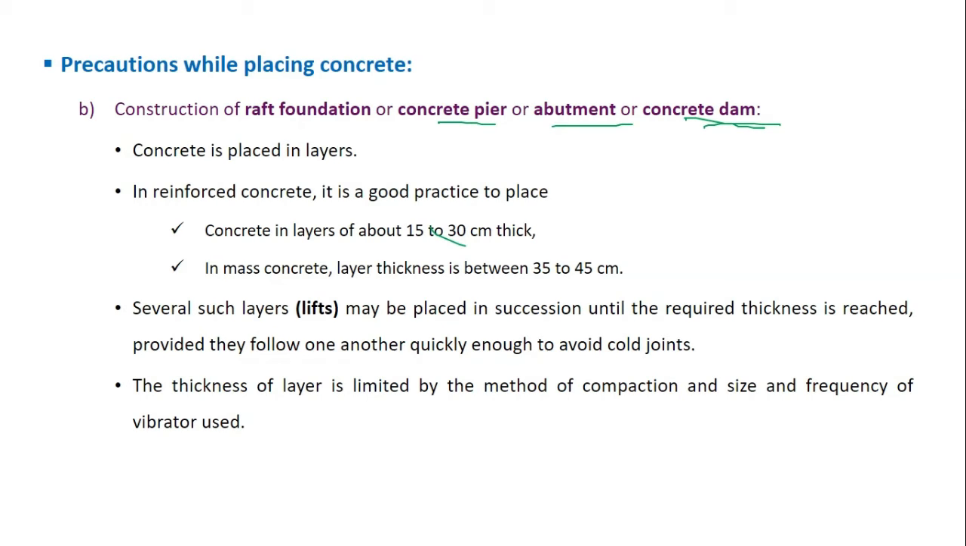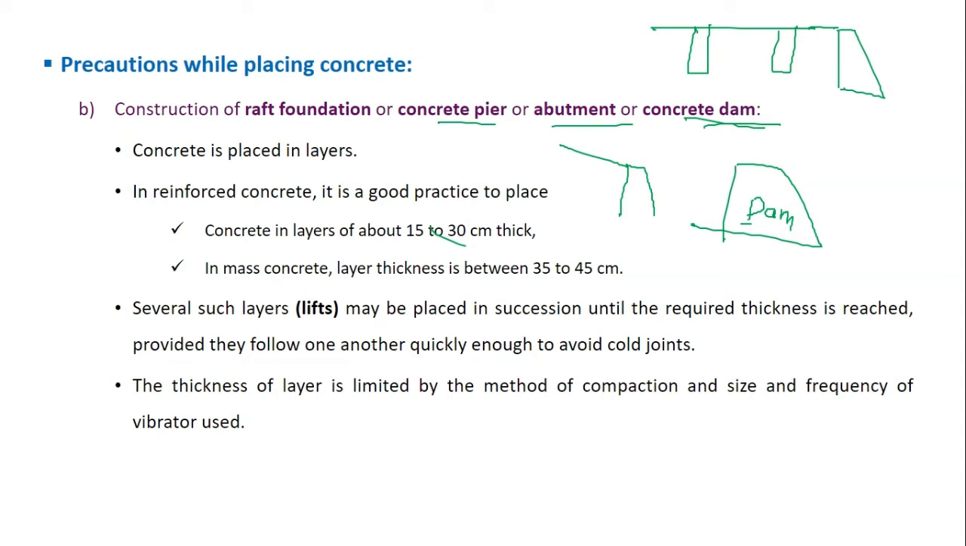These are the places where you use a large amount of concrete, very thick members and very large members. See, for example, if you take a dam, this is how a dam is going to look. Dam is a large structure. This is a mass concrete structure. And abutments are at the end of the bridges. So if this is a bridge, these are the supports, and at the end you are going to have abutments. These are abutments.